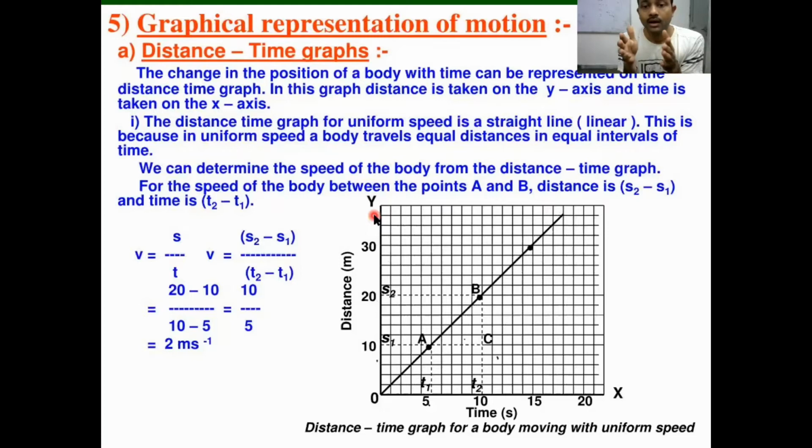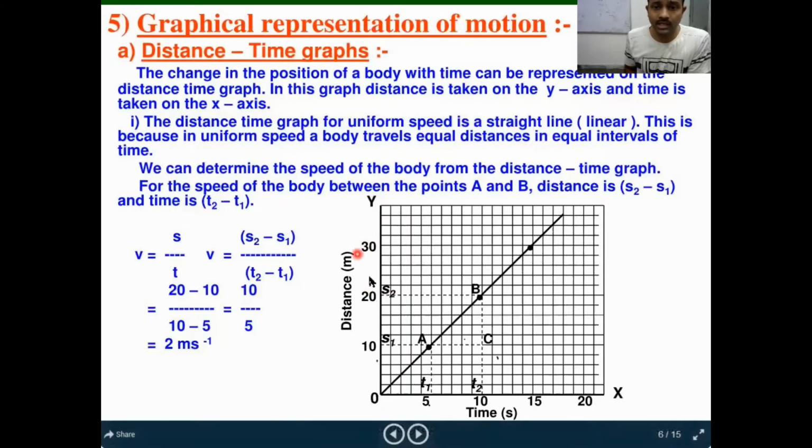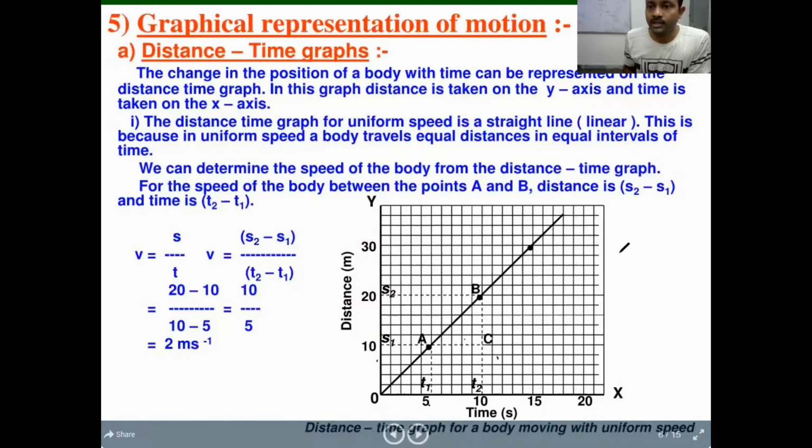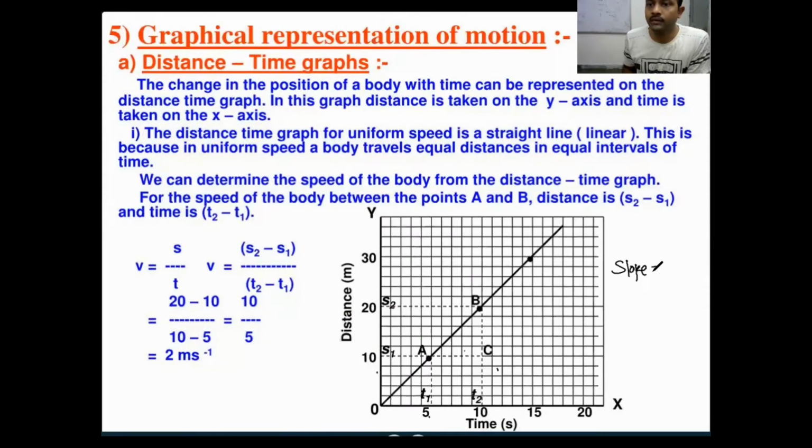So here what is happening, your vehicle is covering, within 5 seconds you cover 10 meters, next 5 seconds you cover the next 10 meters, next 5 seconds you cover the next 10 meters, like in equal intervals of time you are covering equal distances. So that means you are moving with uniform velocity, right? Uniform speed, we can say uniform speed also. Always remember, the change in the distance by time, what will it give? Velocity, right? So always remember, the slope of this graph will give you